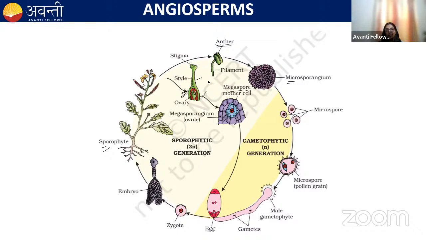Out of four, three degenerate and only one is functional. That functional megaspore forms the female gametophyte, and here the female gametophyte is known as the embryo sac. It is 8 nucleated and 7 celled. It has the egg apparatus, which consists of 2 synergids and 1 egg. There's a central cell, which consists of 2 polar nuclei, and there are 3 antipodal cells. Now here you can see this pollen tube. The pollen tube is formed and it has the 2 male gametes. This pollen tube will enter through the micropylar end.